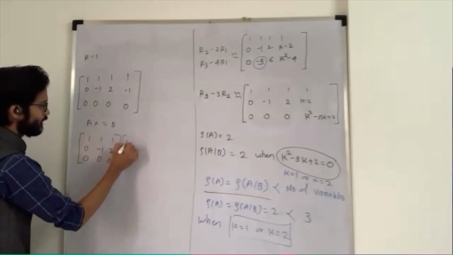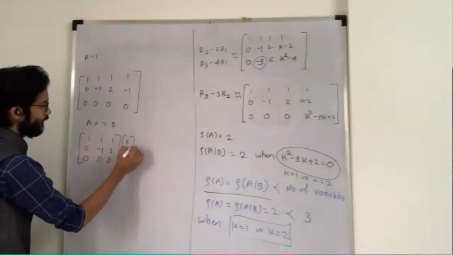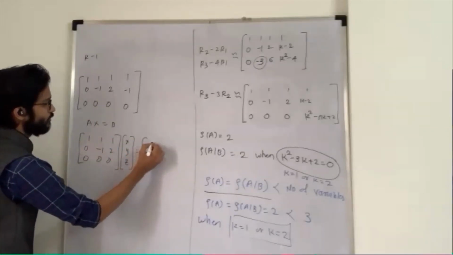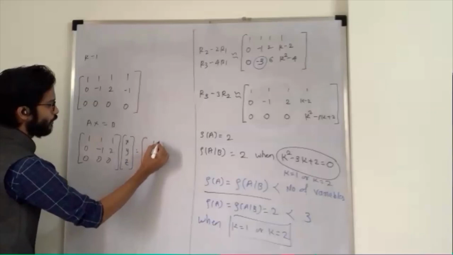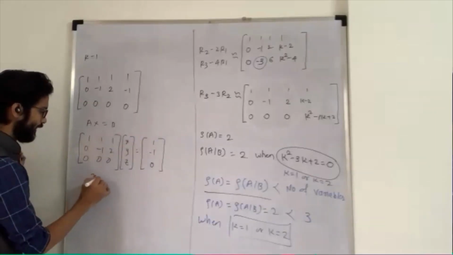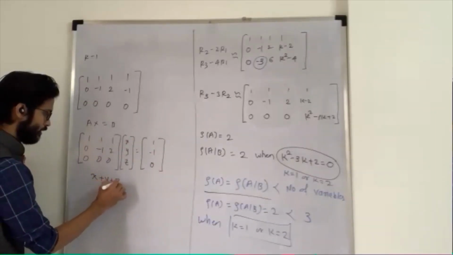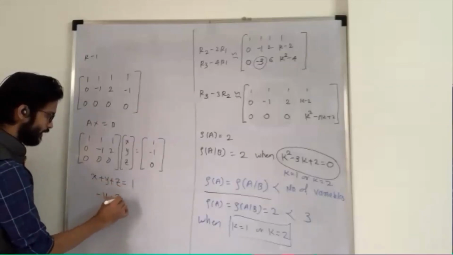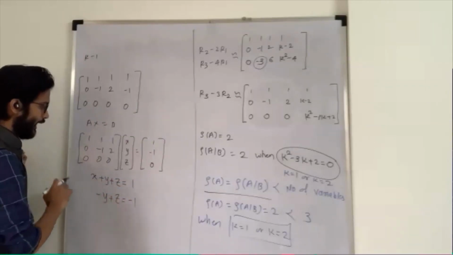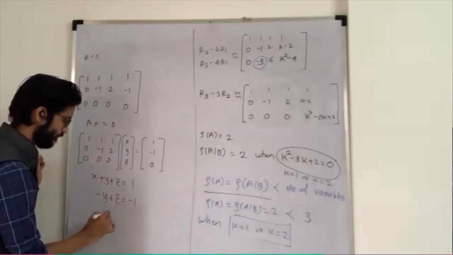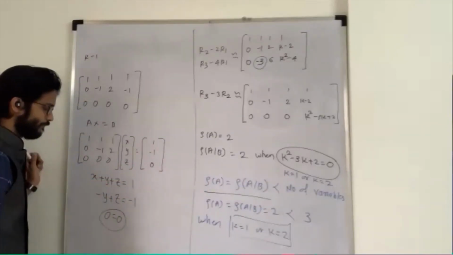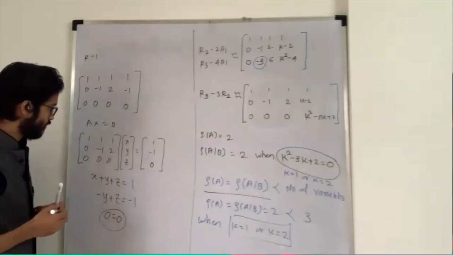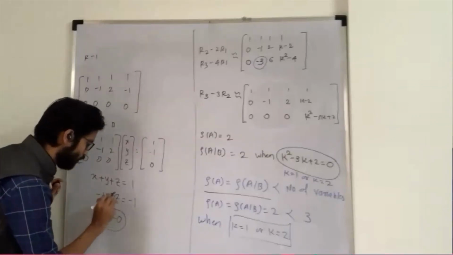My X matrix has 3 variables x, y, z, which is equal to 1, minus 1, 0. If I do the product, I get x plus y plus z is equal to 1, minus y plus 2z is equal to minus 1, and 0 is equal to 0. Oh yes, it is 2z.